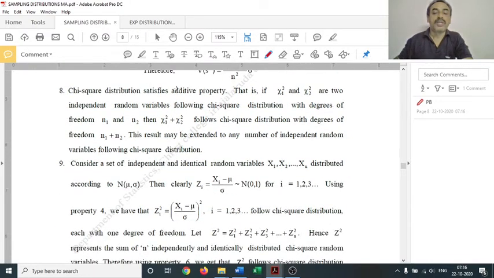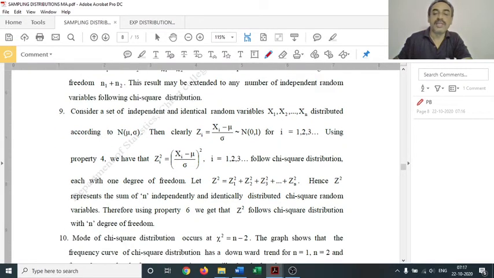Now chi-square distribution has the additive property. That means if chi-square 1 and chi-square 2 are two independent random variables following chi-square distribution with n1 and n2 degrees of freedom, then chi-square 1 plus chi-square 2 follows chi-square distribution with degrees of freedom n1 plus n2. We can make use of this relation to discuss the probability distribution of n independent random variables following chi-square distribution. For that, in the next property, we consider a set of random variables x1, x2, etc., xn.